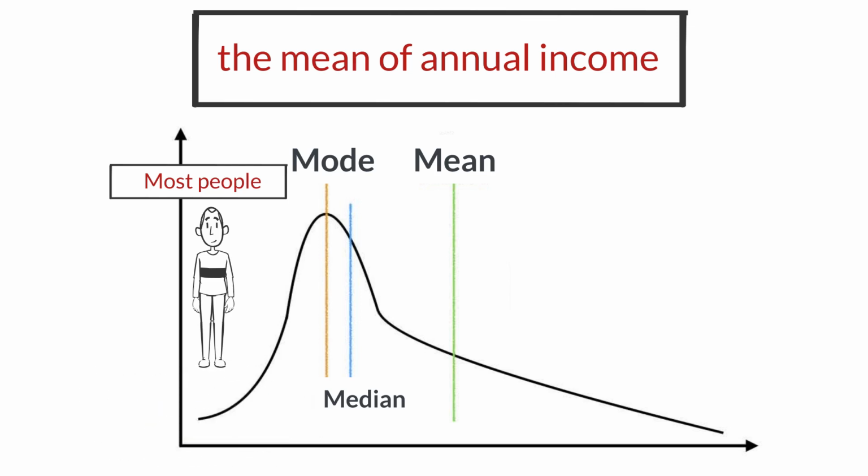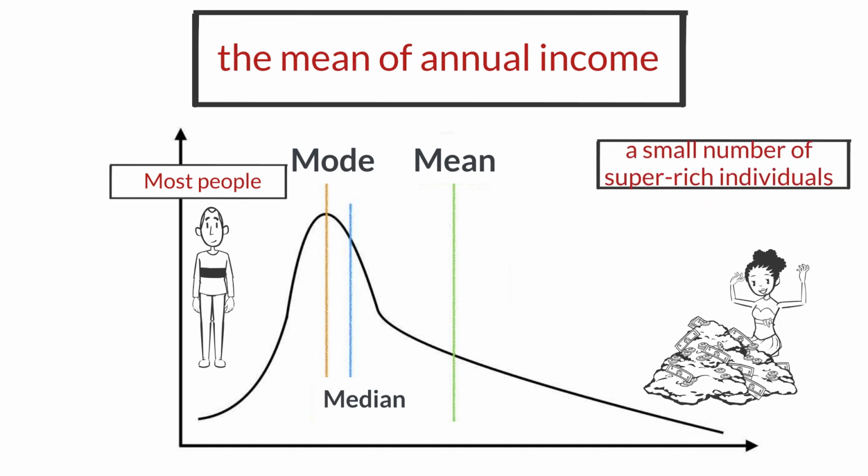Why does this happen? It's because the distribution of income does not follow a symmetrical bell-shaped distribution. In reality, there are a very small number of individuals who earn an exorbitant amount of money, and they are located towards the right side of this graph. As a result, the graph extends significantly to the right, skewing the average value higher.